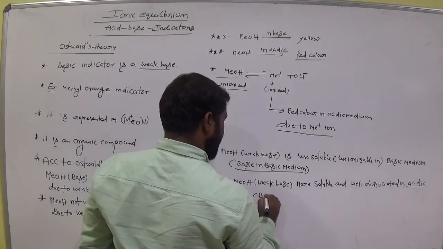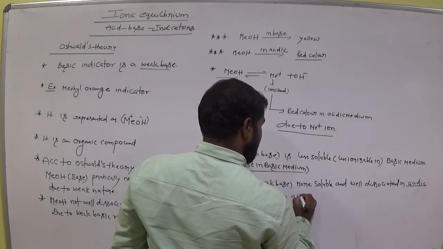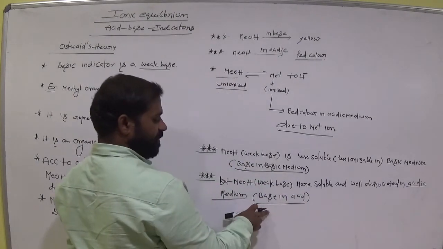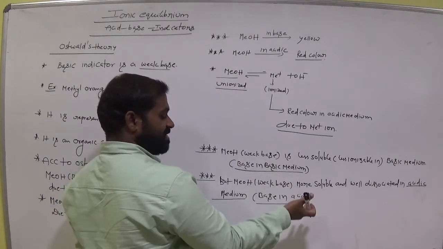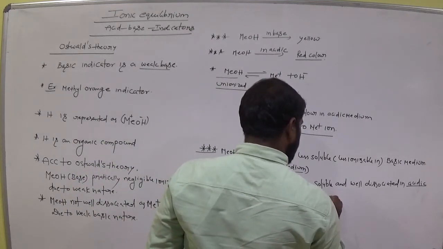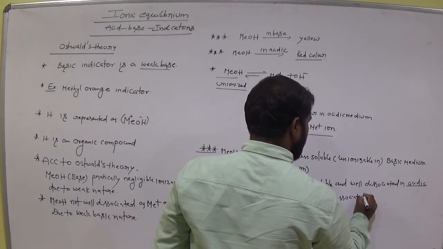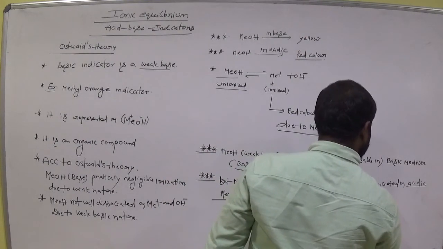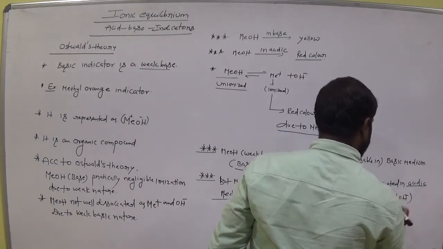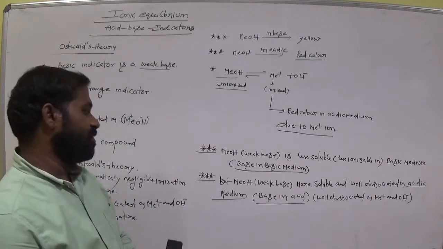That means base in acid. What is the nature of the indicator? Base. Now this indicator in acid is well dissociated as Me plus and OH minus. Clear? Remember these 2 points. These are the main points in Ostwald theory for the bases.